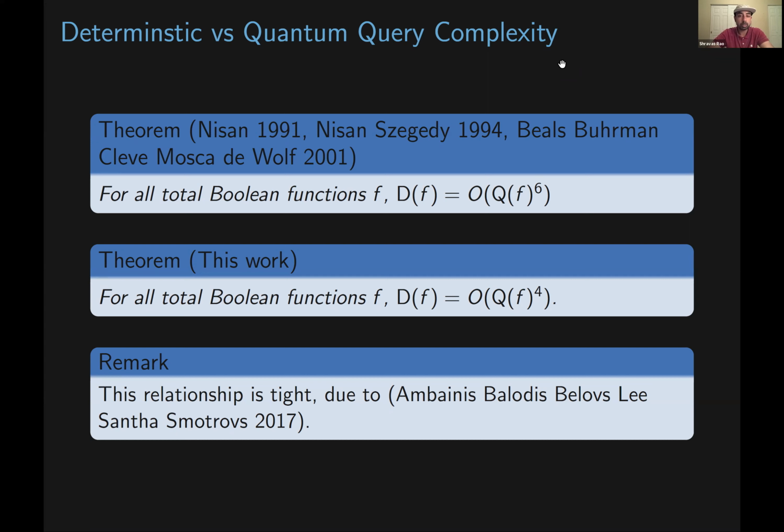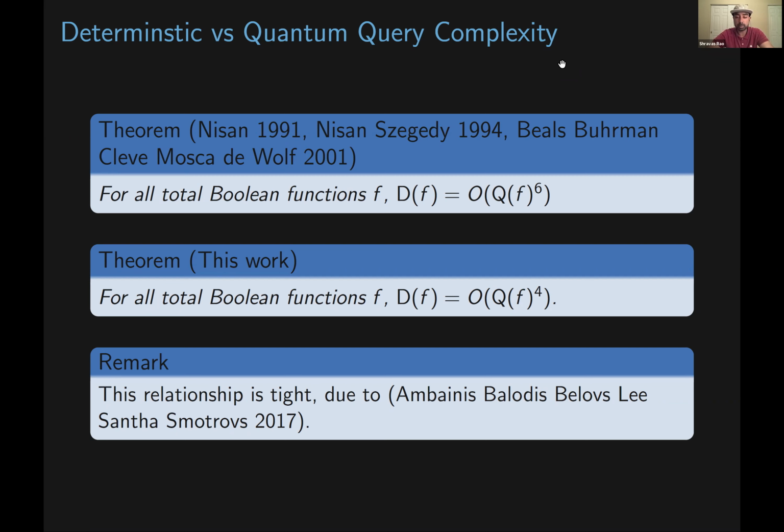Before this work, this question was investigated by Nisan and Szegedy, and by Beals, Buhrman, Cleve, Mosca, and de Wolf, and it was known that the deterministic query complexity of F is bounded above by the quantum query complexity of F to the 6th power. This work improves that result. It shows that the deterministic query complexity of F is bounded above by the quantum query complexity of F to the 4th power, so it improves a power 6 to a power 4 relationship.